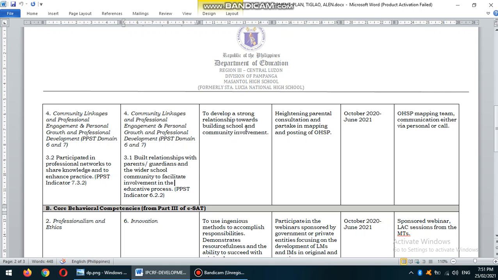Now, this would be my learning objective, to develop a strong relationship towards building school and community involvement. Now, what would be my intervention? Heightening parental consultation and partaking in mapping and posting of the open high school program. If you have the ALS or the alternative delivery of learning in your school, you can also be involved in that particular program. Now, my target will be October 2020 to June 2021, and the resources will be the OHSP mapping team, and communication either via personal contact or call.